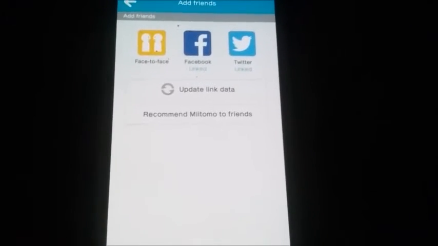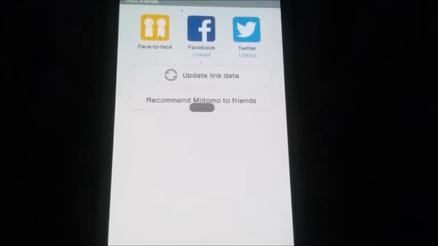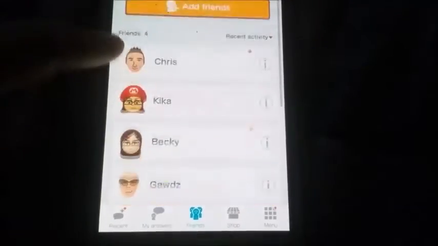You guys can see, you can connect Twitter, you can connect Facebook. So if you have other friends that downloaded Miitomo and are playing, and they've connected their Facebook account, this is one way you can find them.